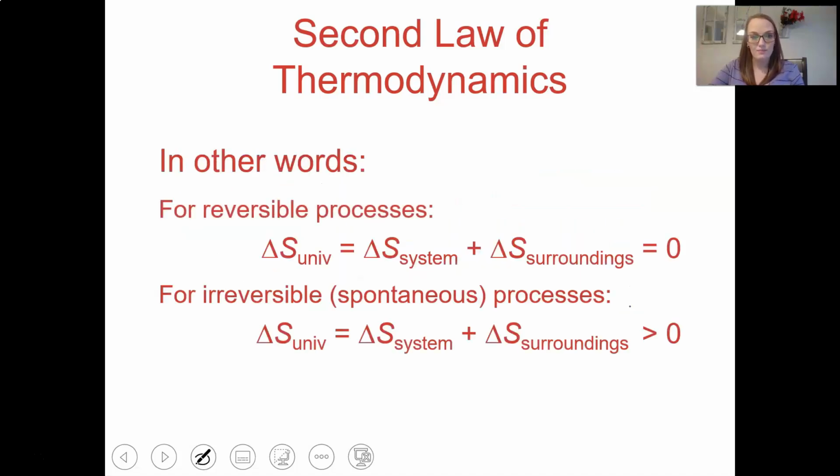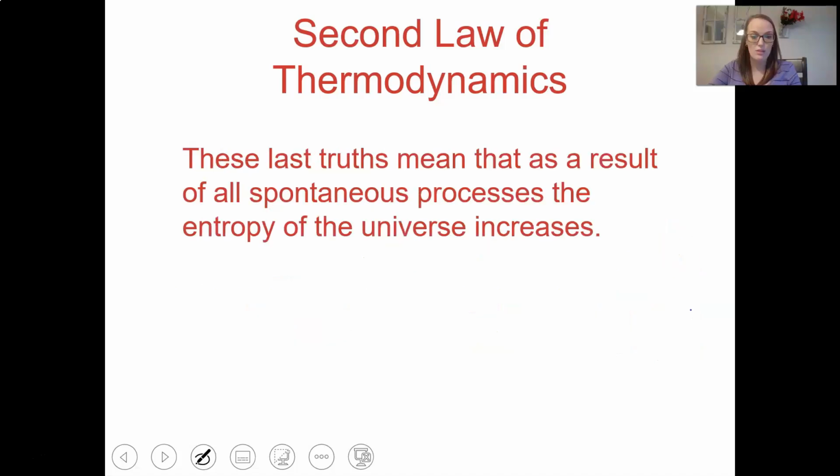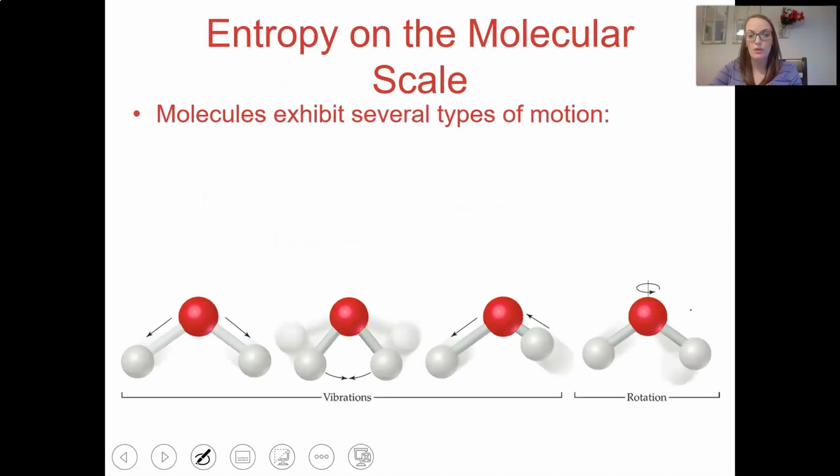Okay, so in other words, for a reversible process, which there is none, the change in entropy for the universe is 0. For an irreversible or a spontaneous process, the change in entropy of the universe is greater than 0. This means that as a result of all spontaneous processes, the entropy of the universe increases.